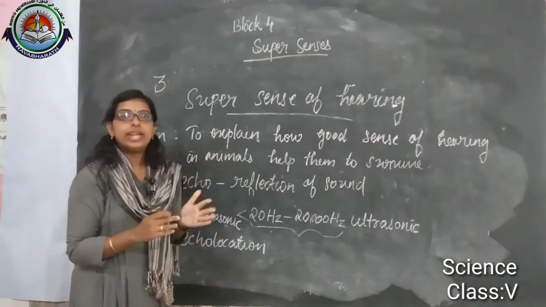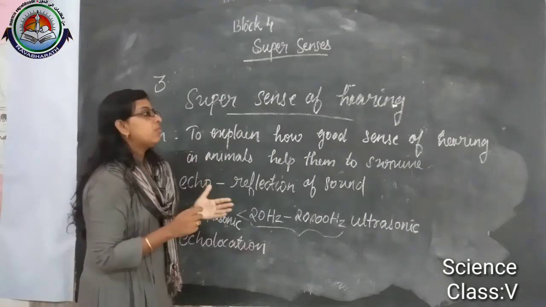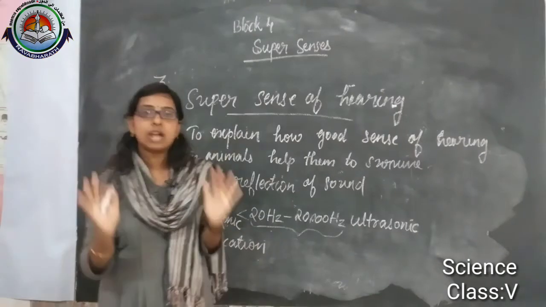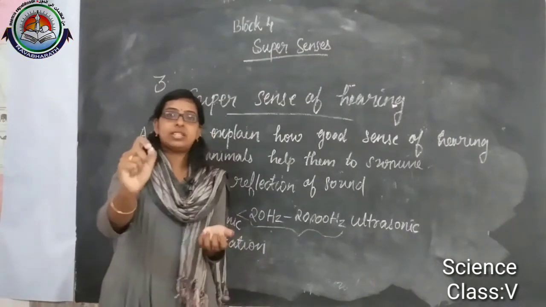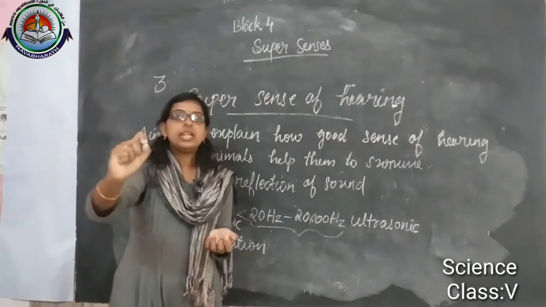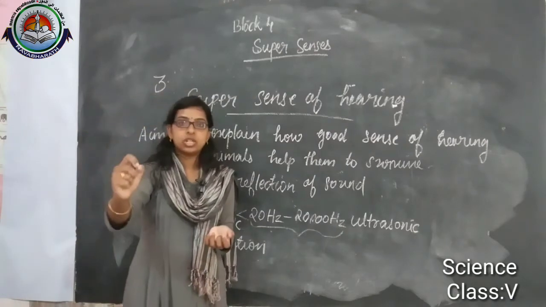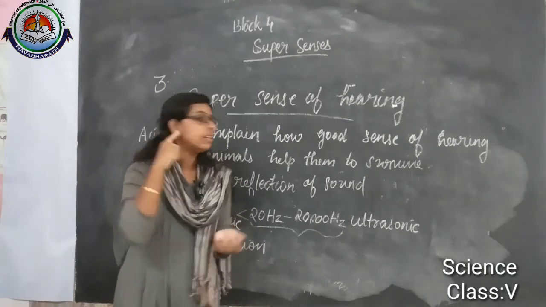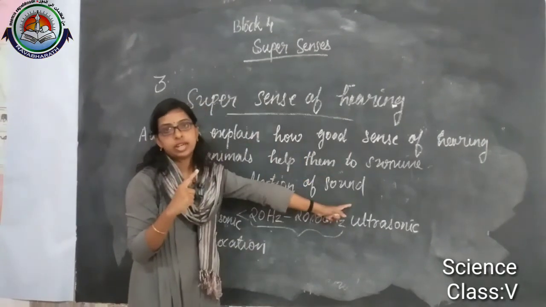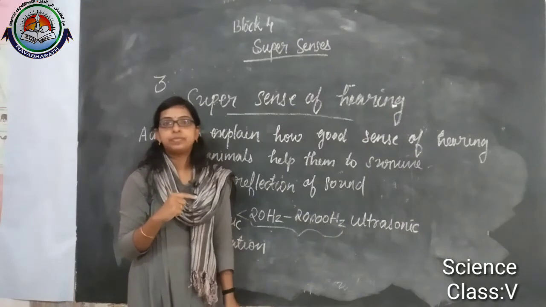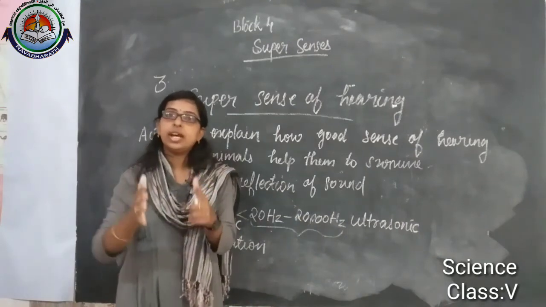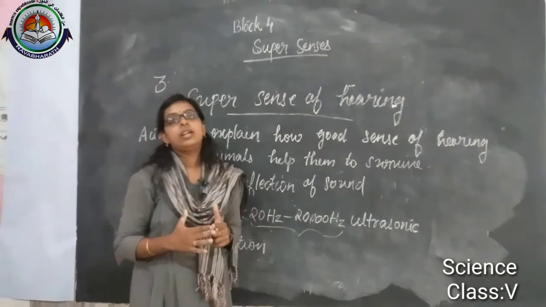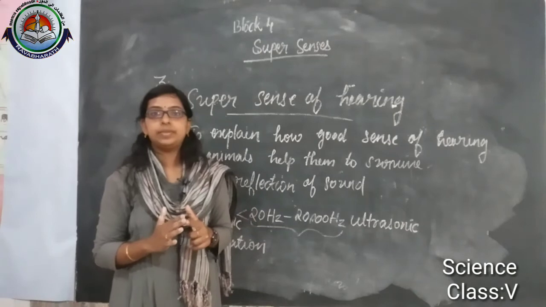In the case of whales, what will happen? While moving, the whale is producing sound. If that sound hits a barrier or an obstacle, the sound comes back, and that can be heard by the whale. So if there is any kind of barrier or obstacle in their path, they will divert their path.